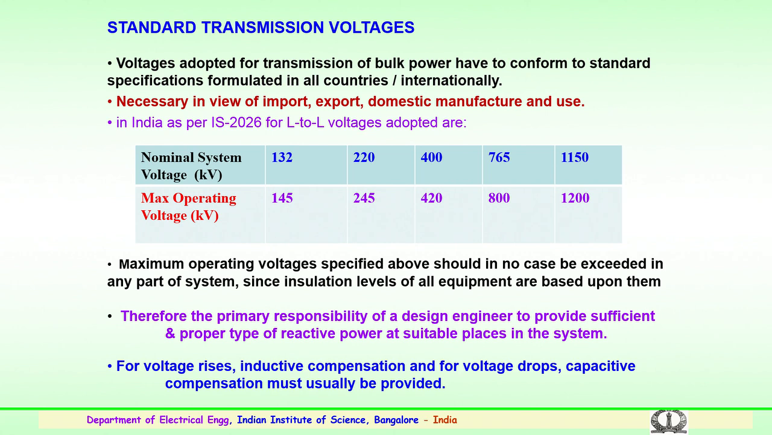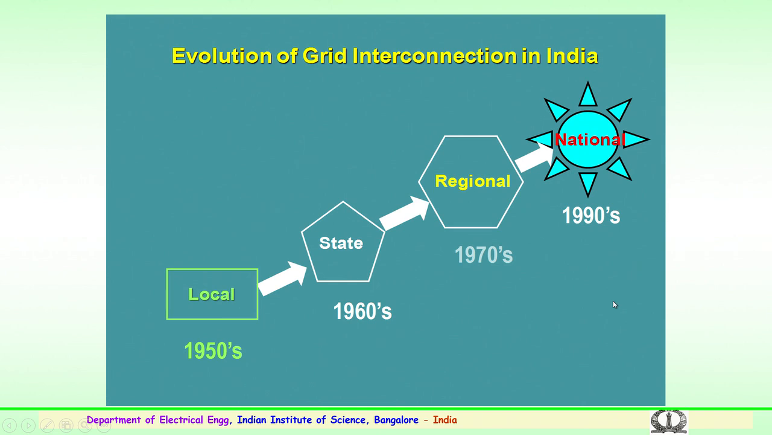In no case should this be exceeded in any part of the system, because the insulation levels and the design of the equipment are based upon these voltage levels. Therefore, the primary responsibility of any design engineer is to provide sufficient and proper type of reactive power at suitable places in the transmission system. In case of voltage rise, inductive compensation, and for voltage drops, capacitive compensation must suitably be used. So, we have seen the voltage levels up to 1200 kV standardized.